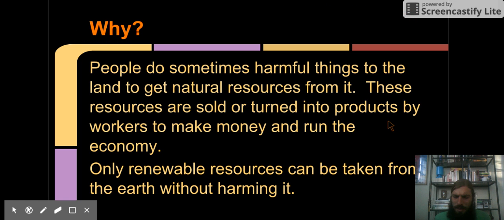Now, we need to step back and ask why. So, people are doing these harmful things to the environment. Why? Well, people do sometimes harmful things to the land to get natural resources from it. These resources are sold or turned into products by workers to make money and run the economy. Only renewable resources can be taken from the earth without harming it.